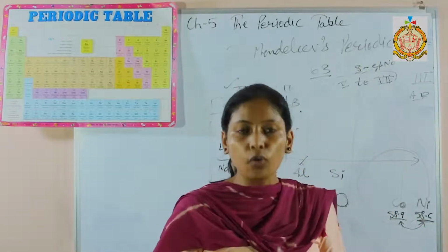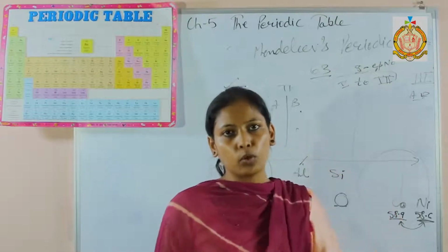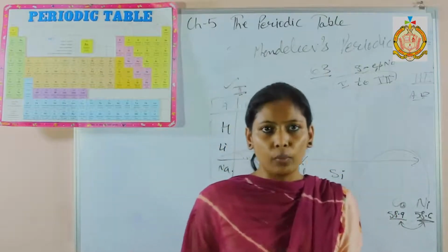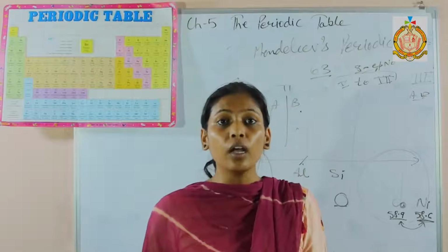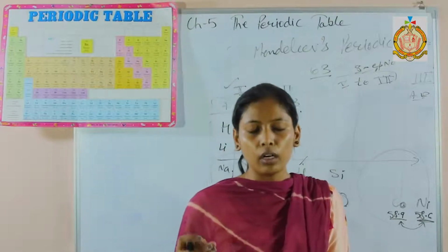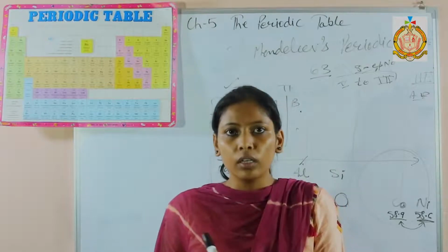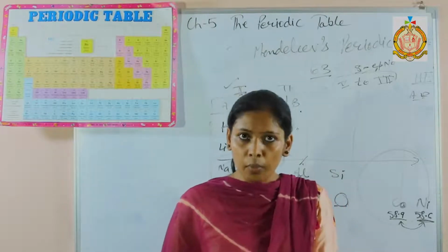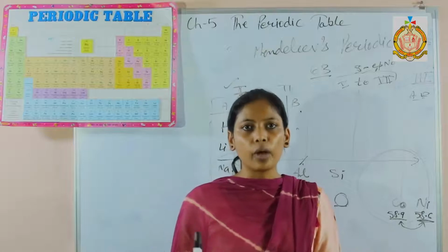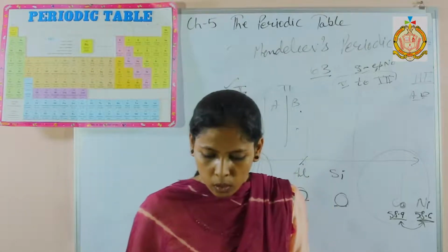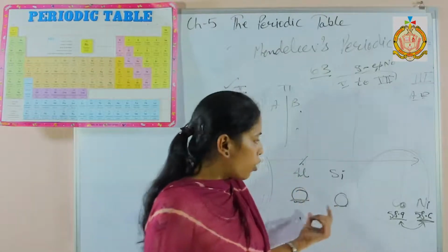Next one is position of isotopes. What are isotopes? Elements having the same atomic number but different mass numbers are called isotopes. He also did not give them separate positions according to the mass.